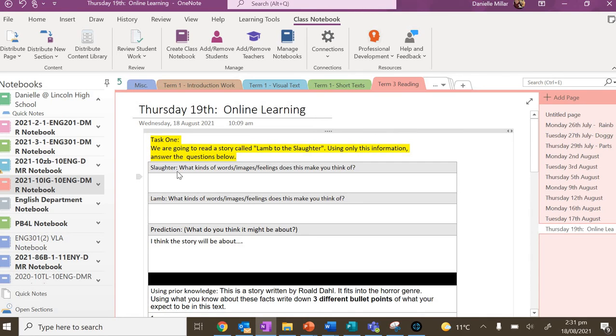The first thing I want you to do is look at this word slaughter here, and write in this box about the kinds of words or images or feelings that it makes you think about. Is it a positive word or a negative word? What does it make you think about? Jot those ideas into this box. With the word lamb, you're going to do the same thing. What kind of words or images or feelings does lamb make you think about? Then I would like you to write a prediction for the story. Write what you think the story might be about, knowing it's called Lamb to the Slaughter. Have a guess.